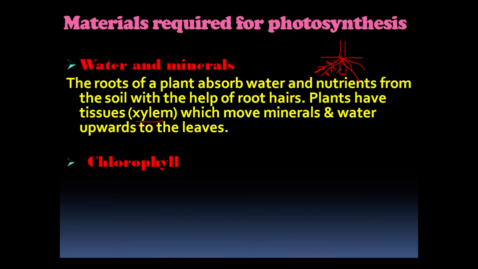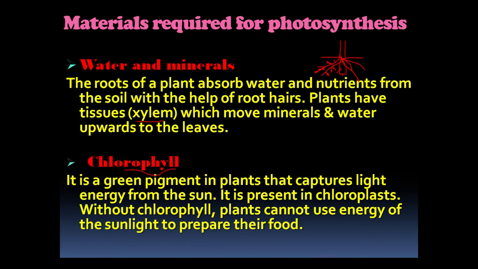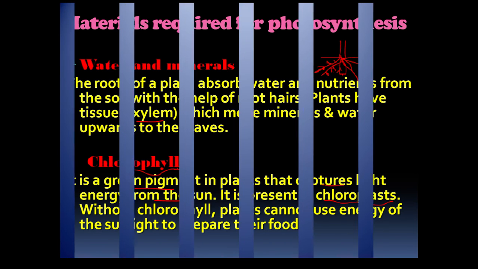Now we will see chlorophyll. First, where is it present? It is not present openly. It is present in special cells in the leaf called chloroplasts. Chlorophyll is a green pigment in plants that captures light energy from the sun. Without chlorophyll, plants cannot use the energy of sunlight to make their food, so chlorophyll is very important for photosynthesis.